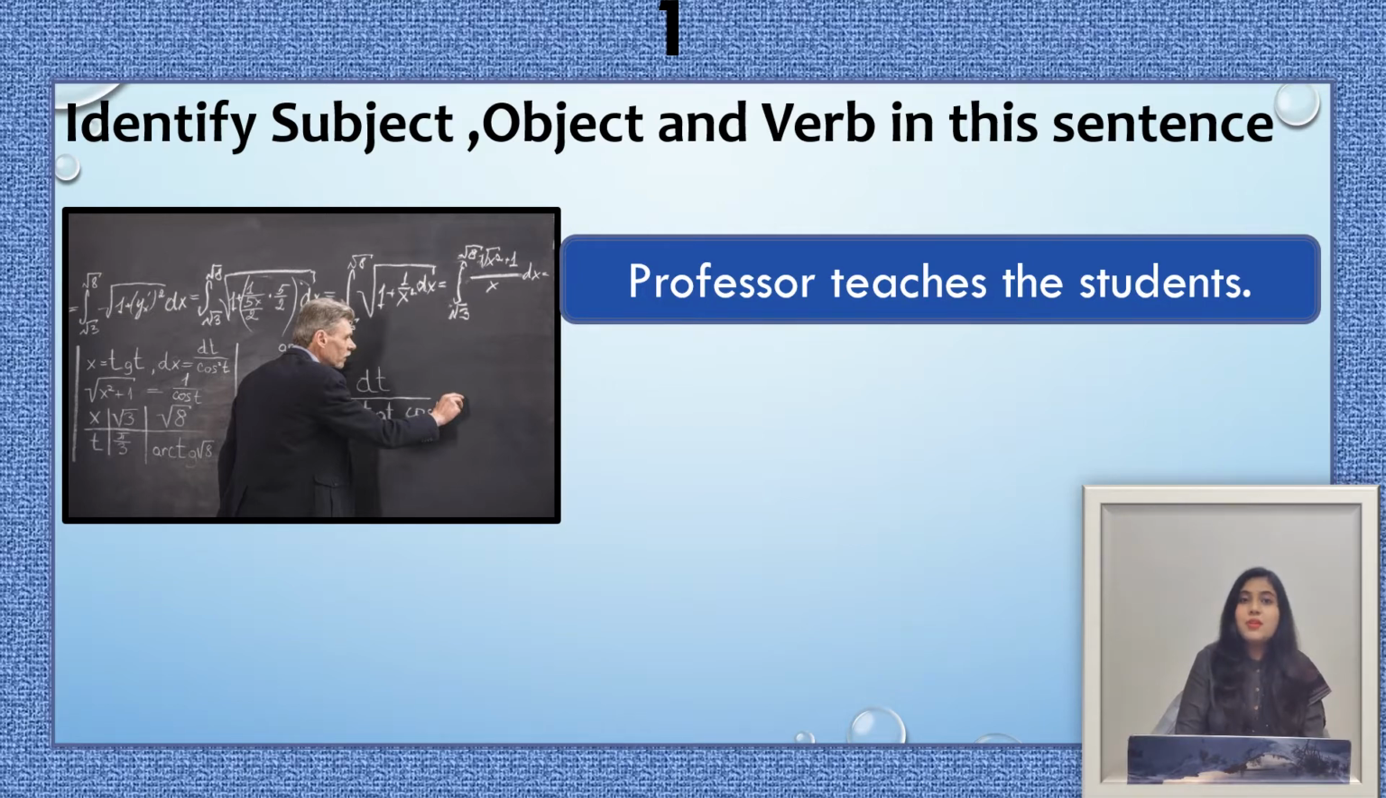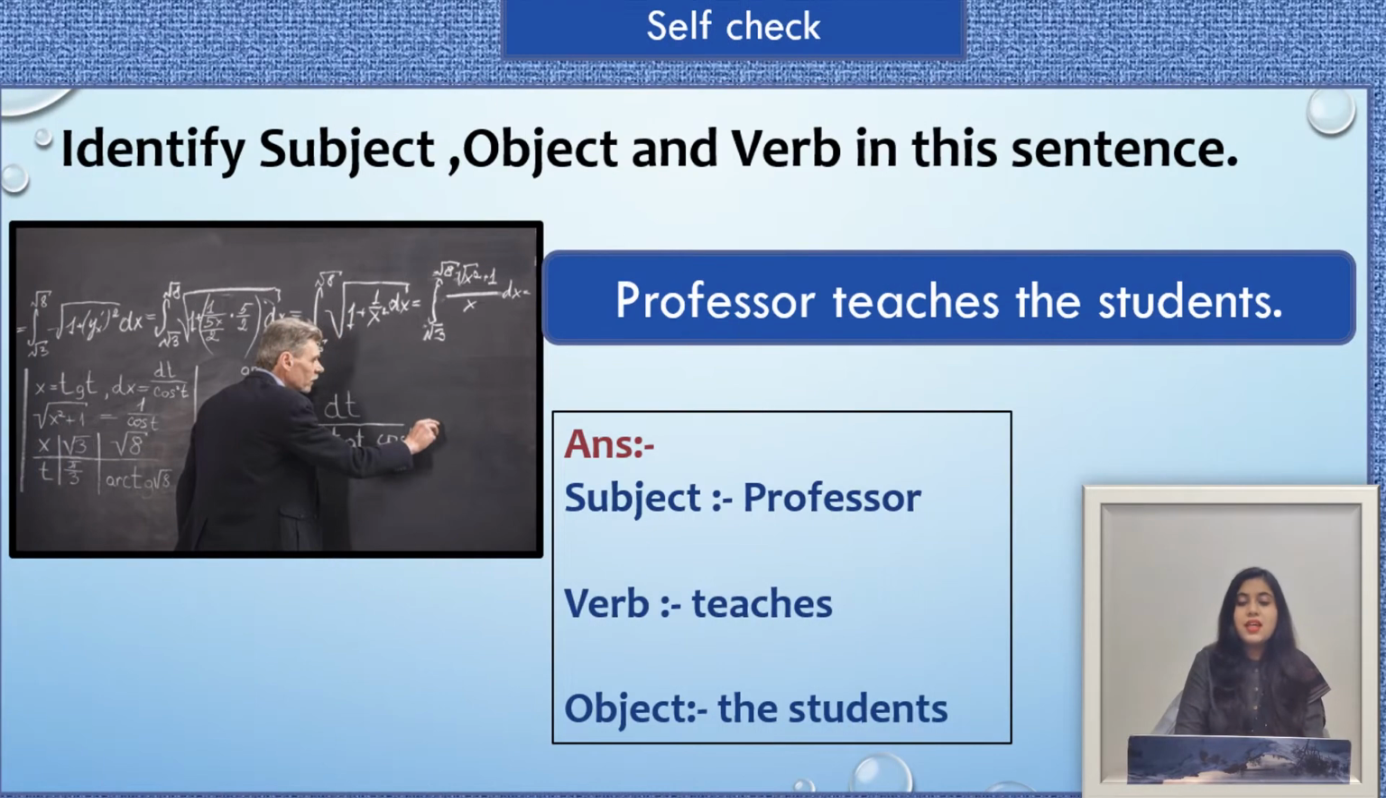Okay, now I am going to show you my answer card. The answer to this question is: in this sentence, professor is the subject because he is performing the action. Teaches is the verb because it is showing the action of the professor. And the students is the object because they are receiving the action. So this is the answer to the question.